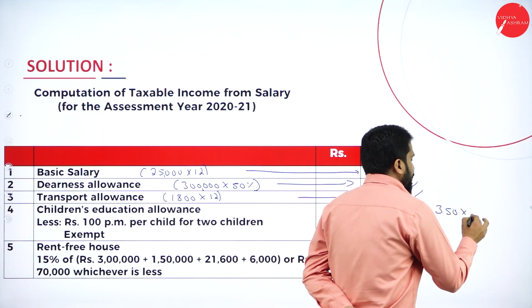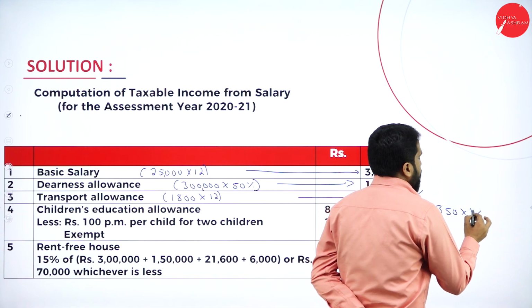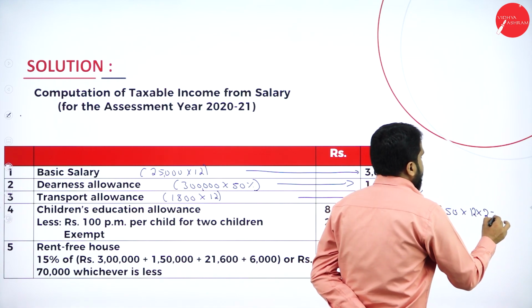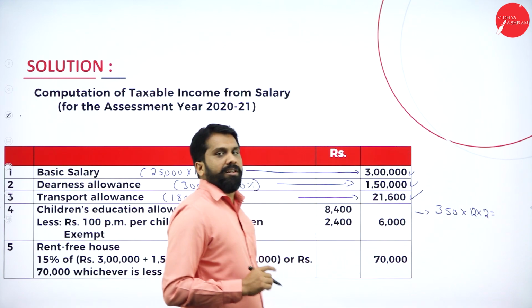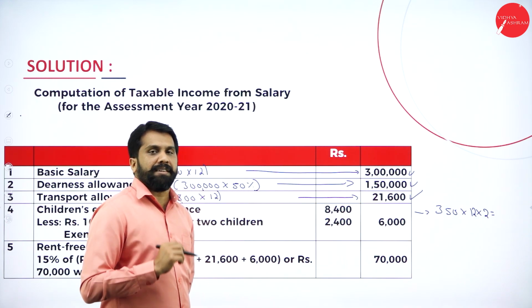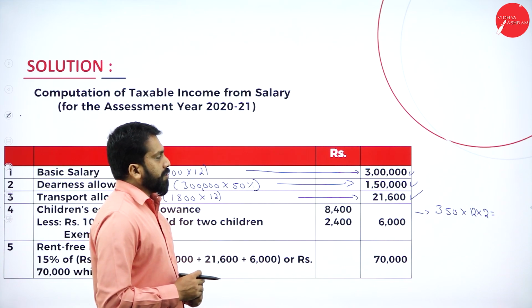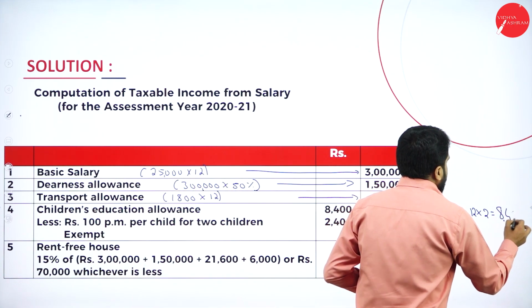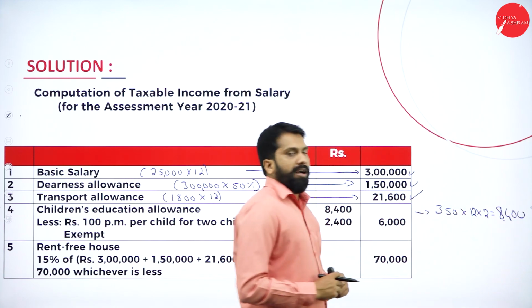350 per month per child. So, how many months do we have? 12. How many children do we have? 2. So, this will be your calculation. 350 into 2, 700. 700 into 12, it will be 8,400. Any doubt up to this?